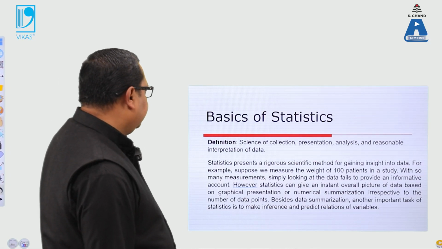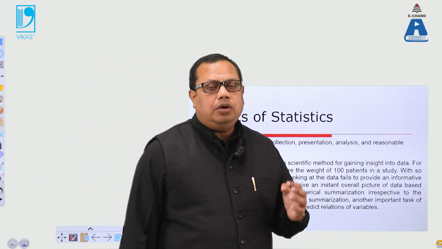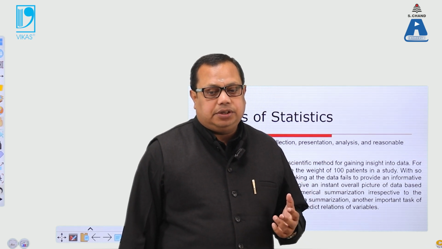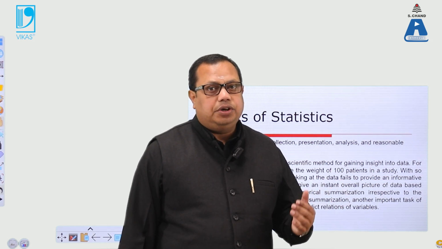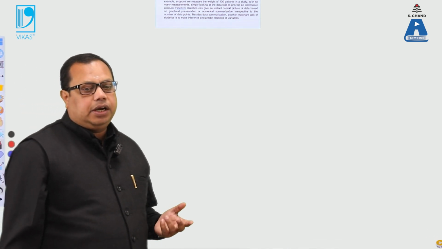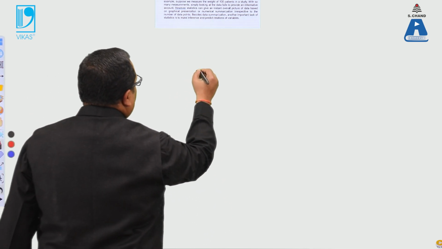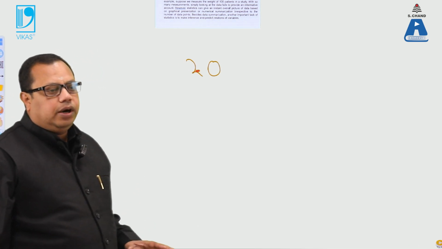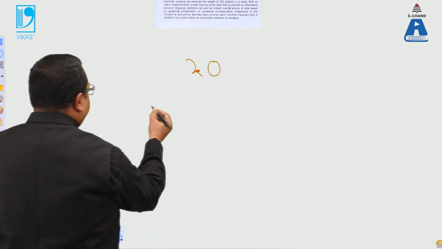So basic of stats is like this, that we have data. How to make the calculations with the data? Because we have random data with us. So how to manipulate the data, how to arrange the data, and how to make calculations with the particular data. Okay, so let's take an example to understand in a better way. Let's take an example that in a class there are 20 students. Now everyone has scored a particular score. Suppose I take an example of 5 students.